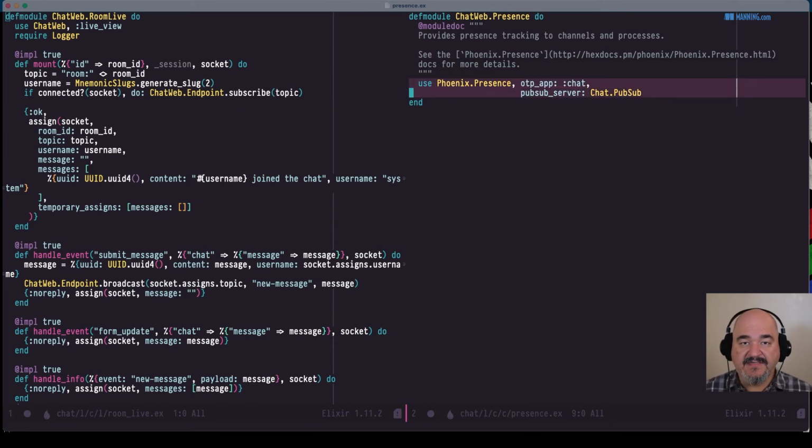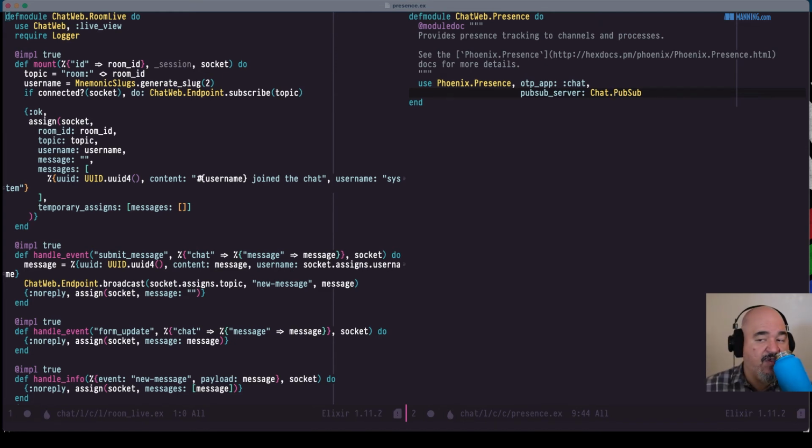It uses the Phoenix presence, and it has our OTP app. That's the app of our Phoenix application's name, which is chat. And then the pub sub server that we're using is Chat.PubSub. And again, this was generated automatically for us when we started up Phoenix with the Phoenix generator.